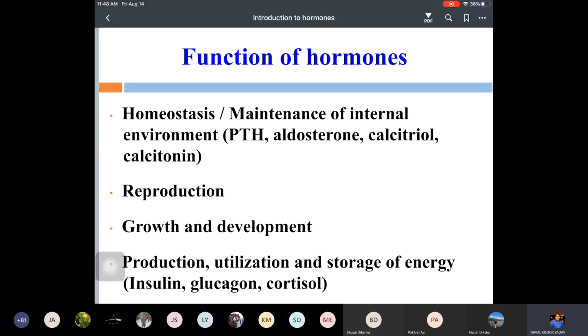Another function is reproduction, like the sex hormones, which help in reproduction, growth and development. There is a set of different hormones which is utilized for the production, utilization, and storage of energy, which is directly related to energy utilization, production, and storage. For example, you can take insulin, glucagon, and cortisol. So these are the hormones